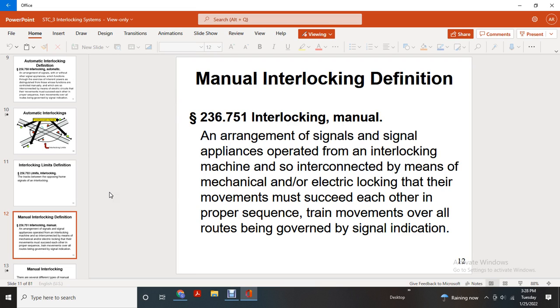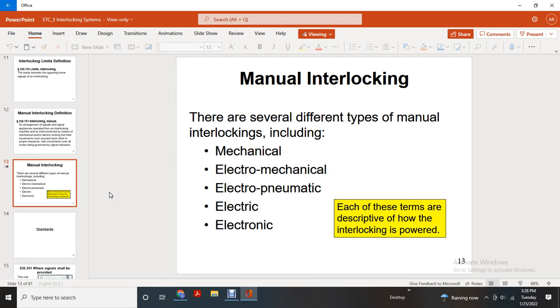Manual interlocking, 236.751: an arrangement of signals and signal appliances operated from an interlocking machine, so interconnected with mechanical and/or electronic locking that their movements must succeed each other in proper sequence, with train movements over all of the routes being governed by a signal indication. There are several different types of manual interlocking, including mechanical, electric, pneumatic, electro-pneumatic, and electronic. Each of these terms is descriptive of how the interlocking is powered.